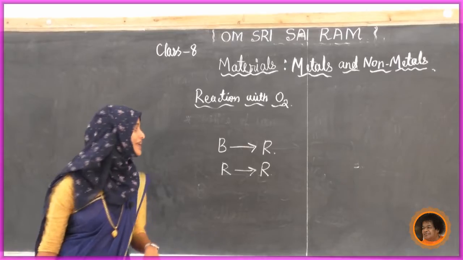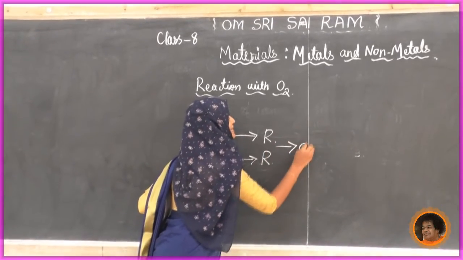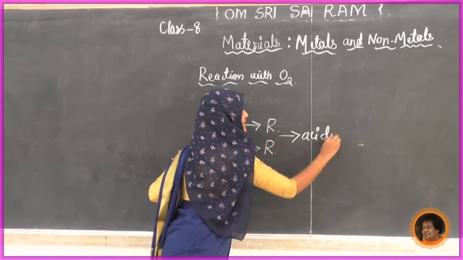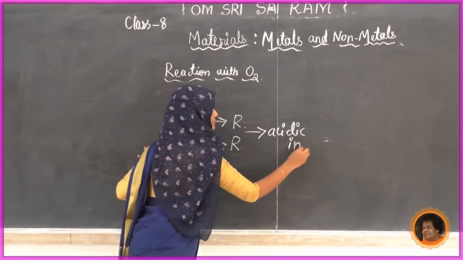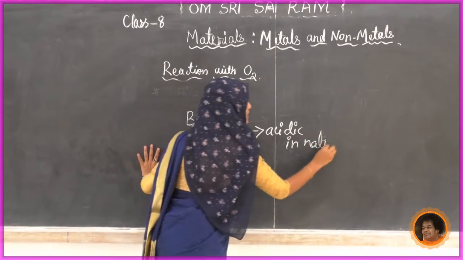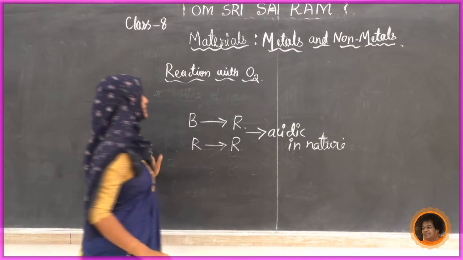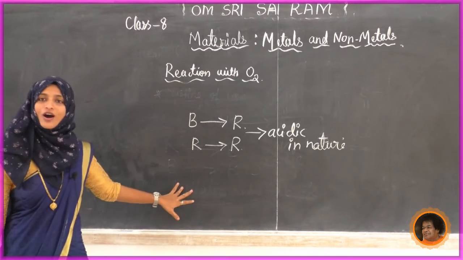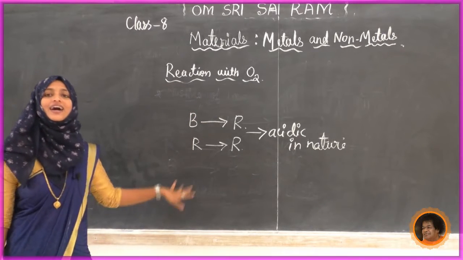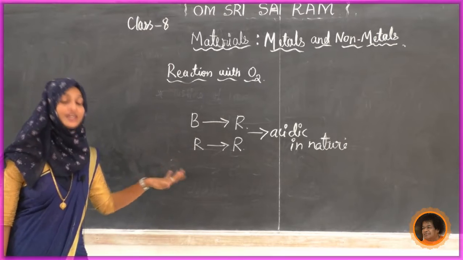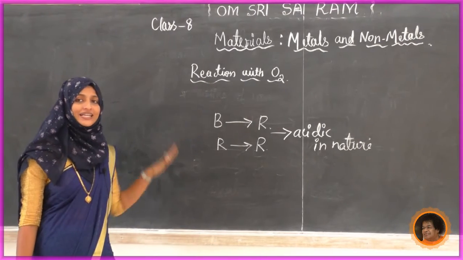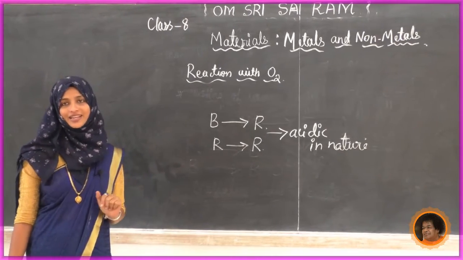Now what should it be? Acidic in nature. So we come to know that here the oxides of non-metals are acidic in nature. Oxides of metals are basic in nature.